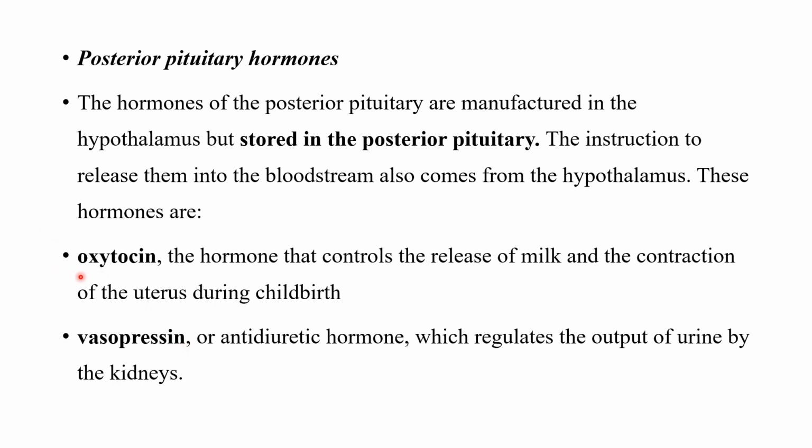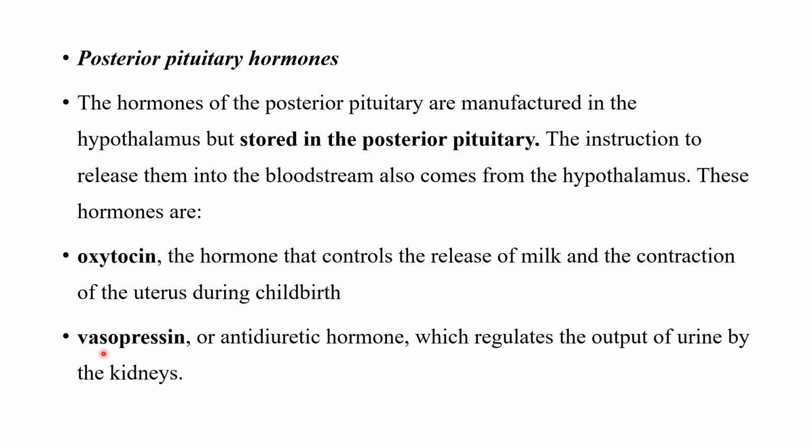Oxytocin has many roles. One is the release of milk and the contraction of the uterus during childbirth. When it is delivery time, or when the mother is in labor, the uterus needs to go through rigorous contraction for the childbirth, and oxytocin is the one that triggers it. It has a major control on those contractions as well as the release of milk.